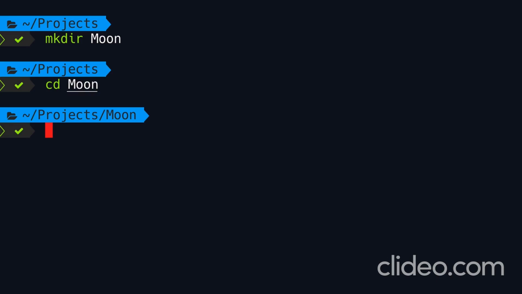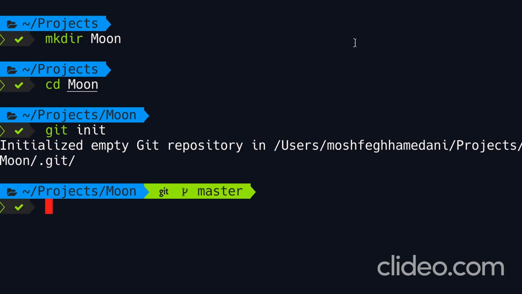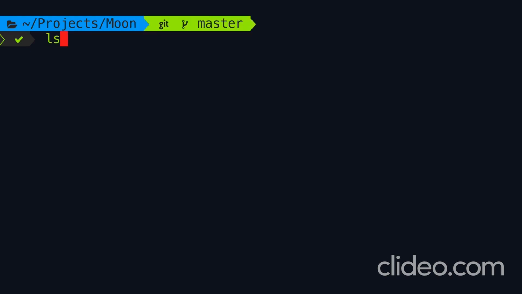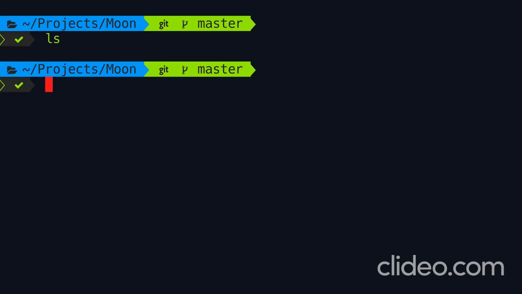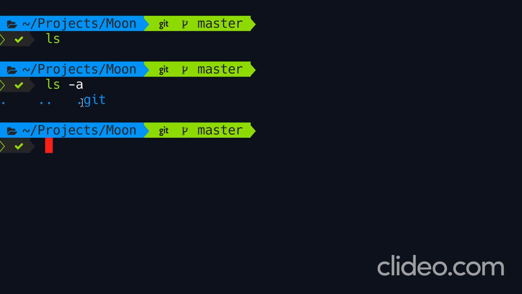The first time we want to add these files to a Git repository, we have to initialize a new empty repository. So we type git init. Look at this message. Initialized empty Git repository in, and here's the full path. So we have the Moon directory, and inside this directory, we have a subdirectory called .git. By default, this subdirectory is hidden because you're not supposed to touch it. So if we type ls to list all the files and directories here, we don't see anything. But if we type ls -a, which is short for all, we can see the Git subdirectory.